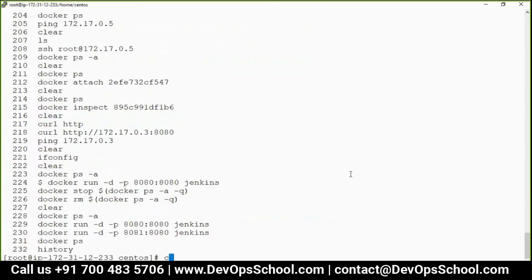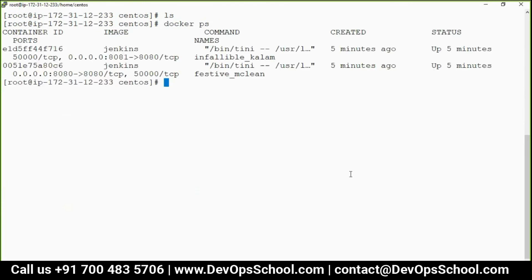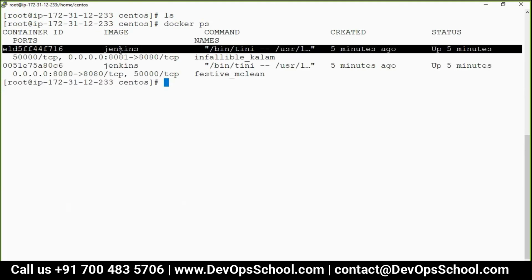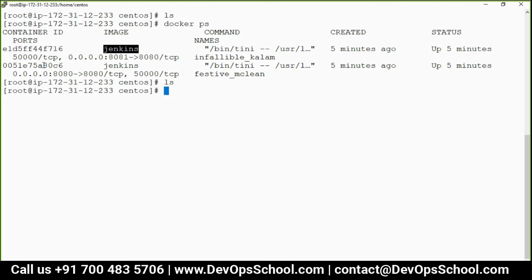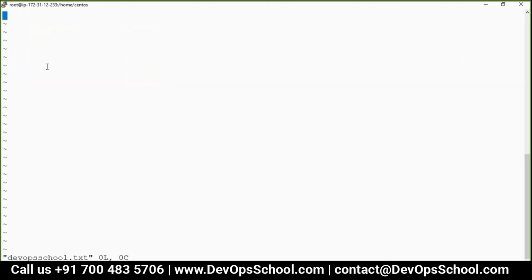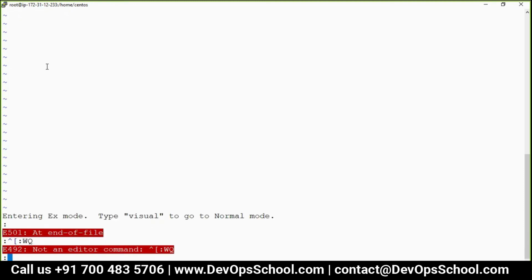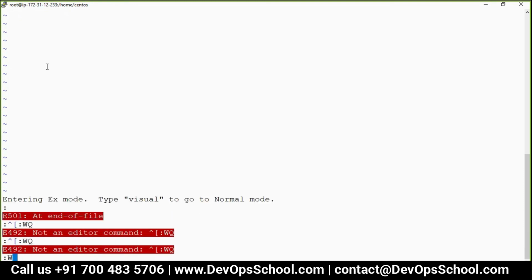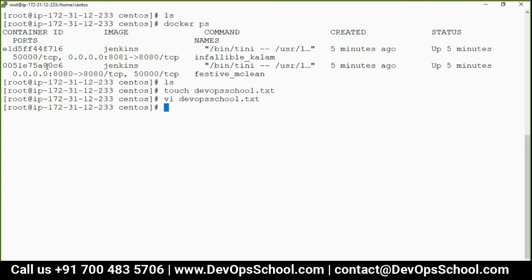So what you can do, actually, there is a container. See here, there is one container, Jenkins. If you want to copy some file, let's say touch DevOps school.txt, and vi, this is the content of it, I love Docker. Okay, saved it. This is the file, and we have some content.